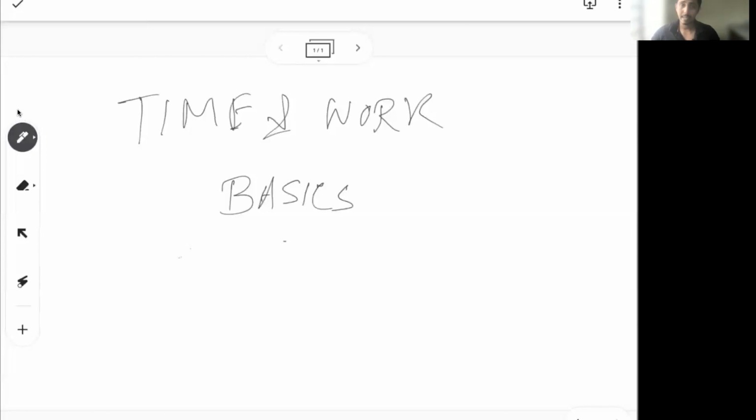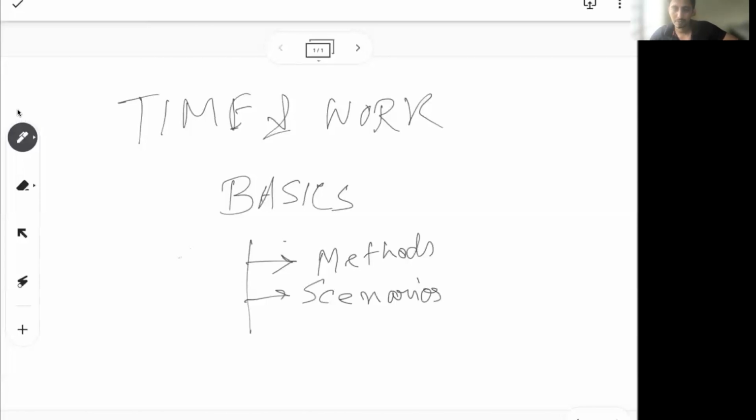In time and work basics, we will cover three main areas. First, the methods of time and work. Then we will see different scenarios, meaning the different types of problems that can come in time and work, and certain typical scenarios. And then finally we will do some applications, apart from typical time and work. So with that, let's get started.